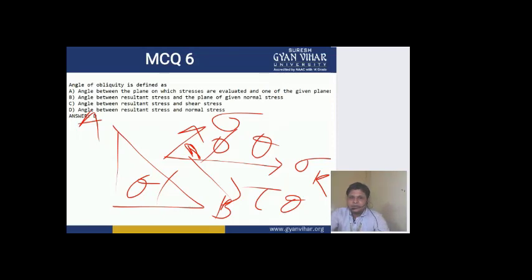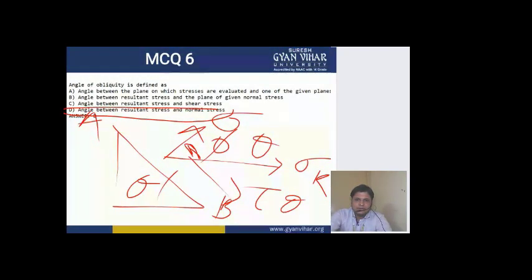So which option gives the correct one? Option D: the angle between resultant stress and normal stress. This is your angle of obliquity.